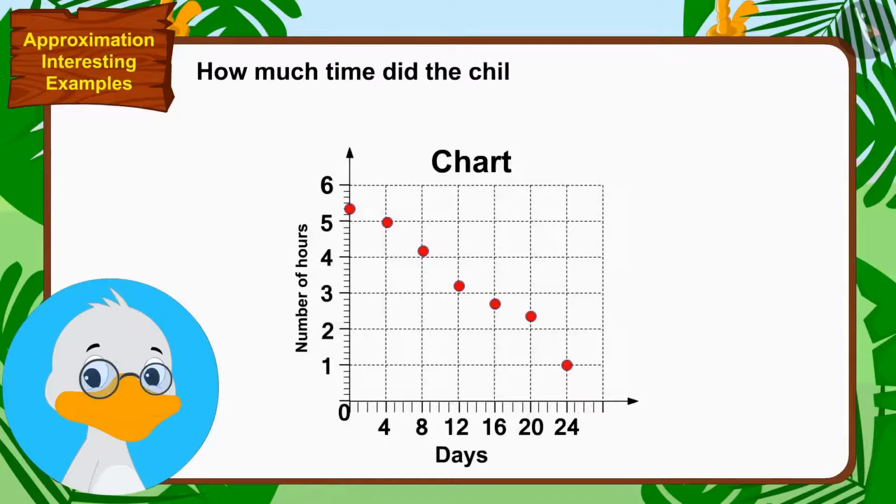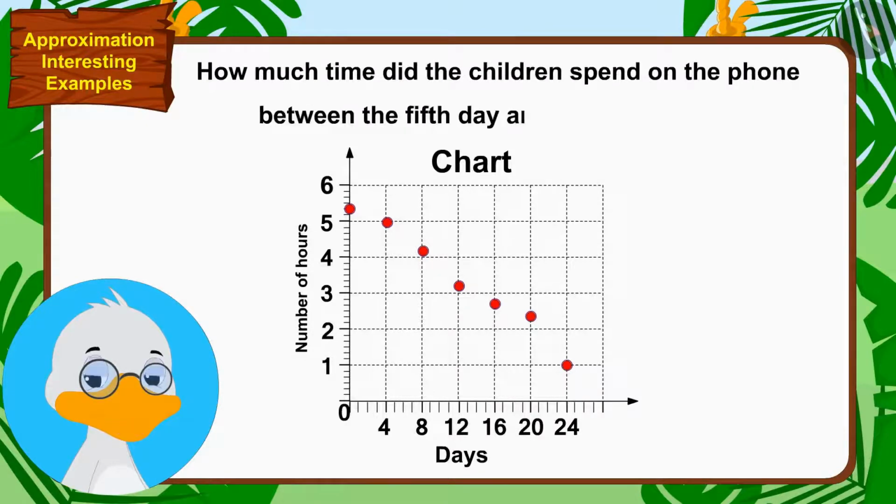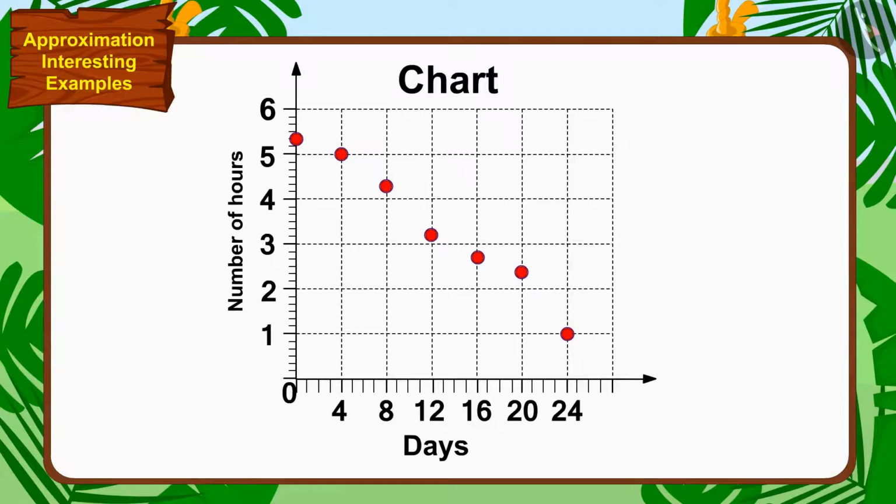How much time did the children spend on the phone between the 5th day and the 8th day? To find the answer to this uncle's question, first we have to approximate the time spent on the phone by the children on the 5th day.